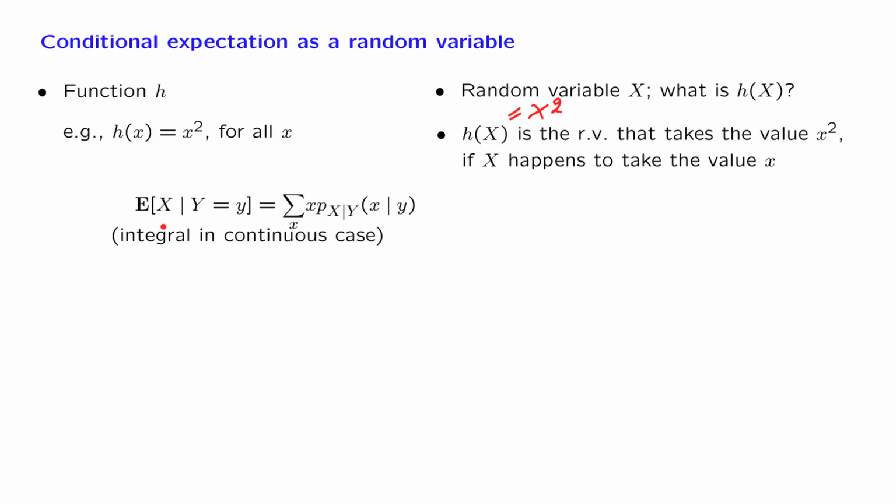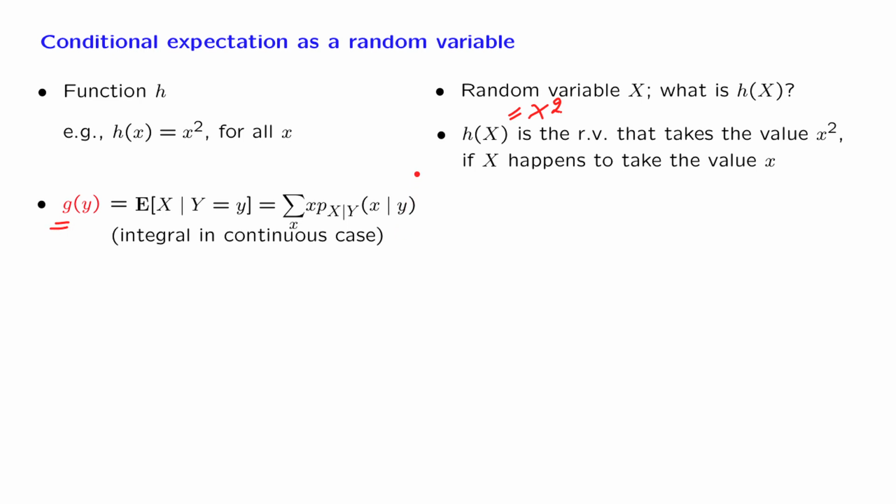Now let us look at this quantity here. We have fixed some particular little y, calculate this quantity, and what we get is a number. It is a number, but the value of that number depends on the choice of little y. If I give you a different little y, then you will get another number for this conditional expectation. This means that this quantity here is really a function of little y, and let us give a name to this function. Let us call this function g.